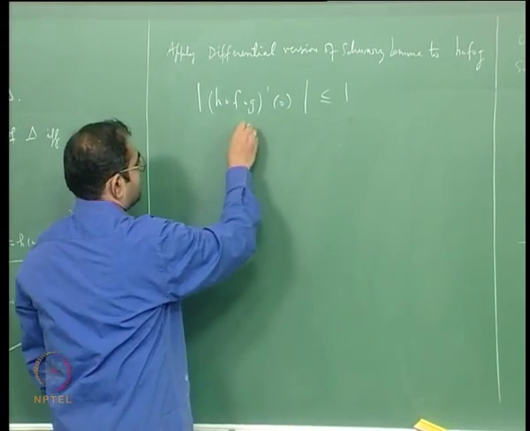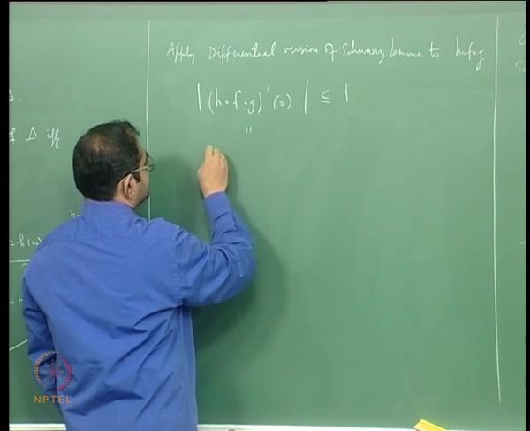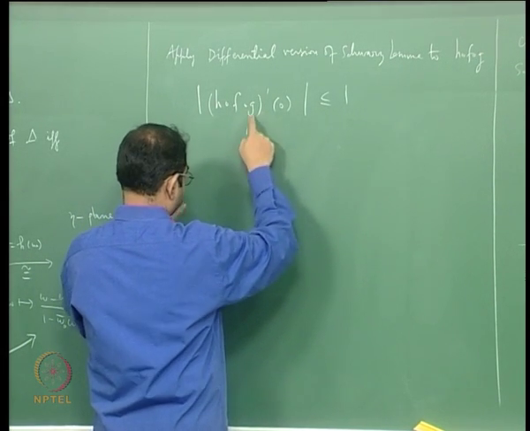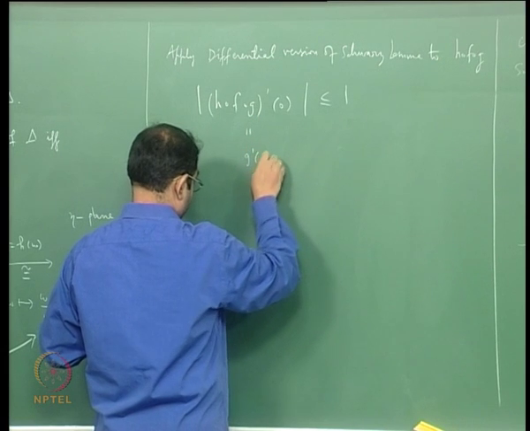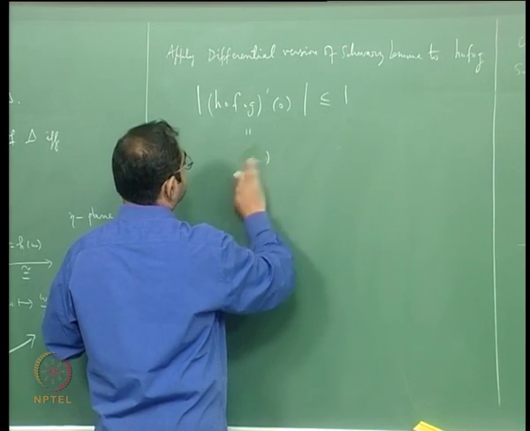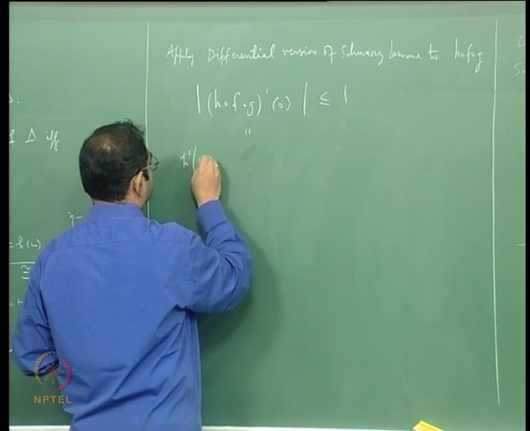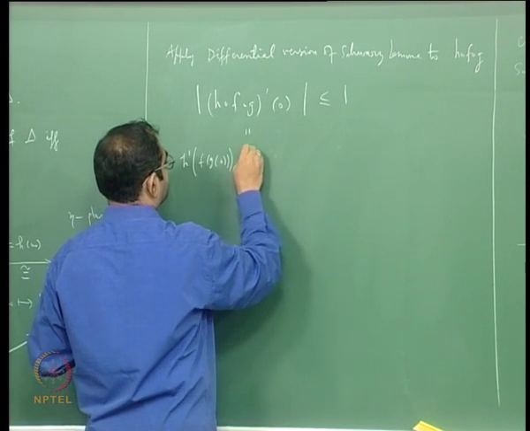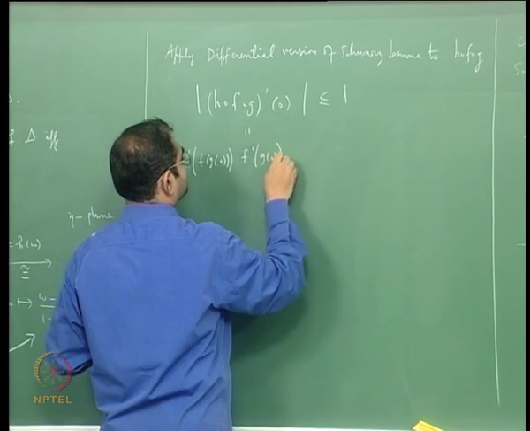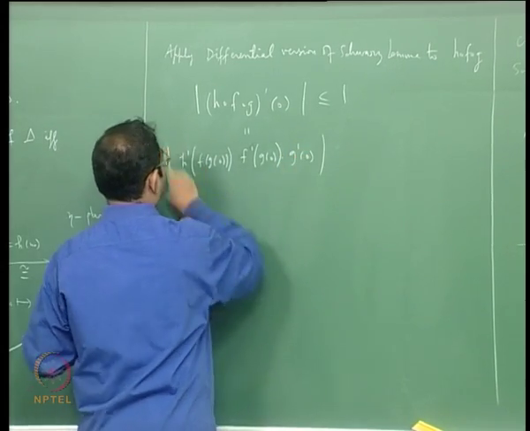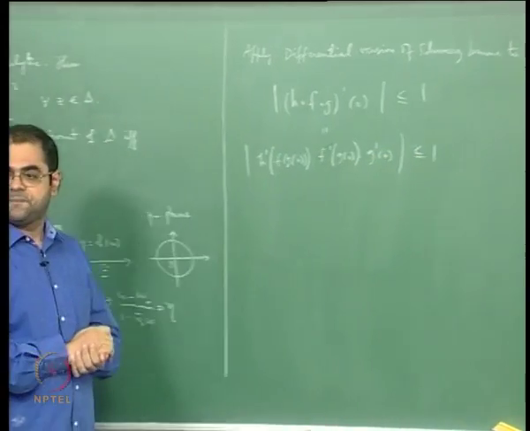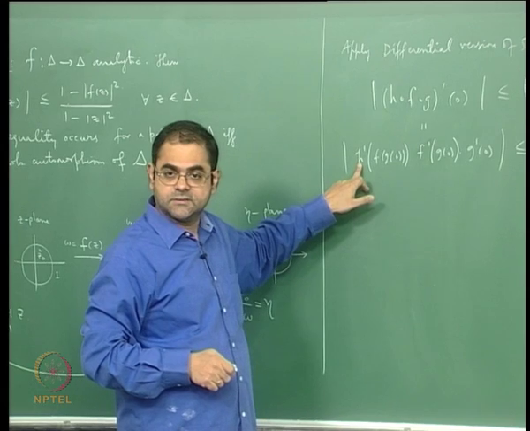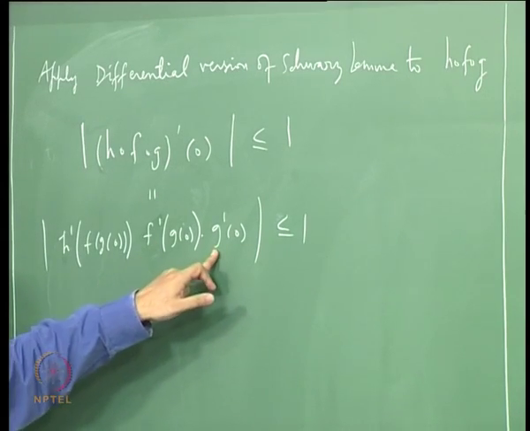But what is this? If I differentiate using the chain rule, I will get H dash of F of G of 0, into F dash of G of 0, into G dash of 0. This is what I will get, because I differentiate the outermost function, then the next inner function, and then the next inner function.